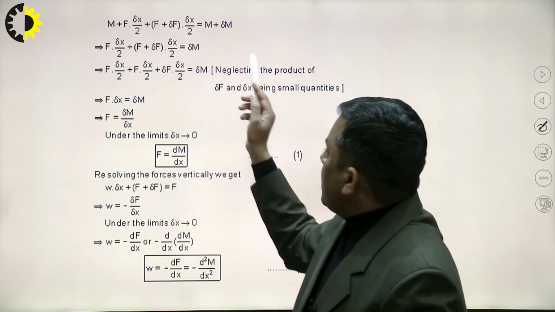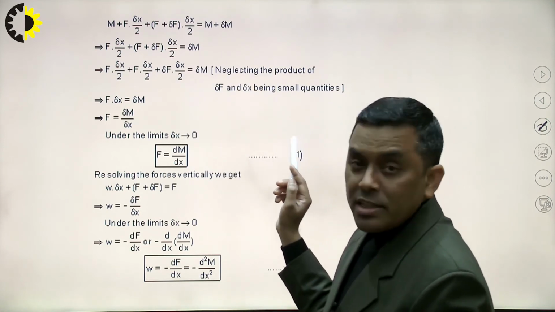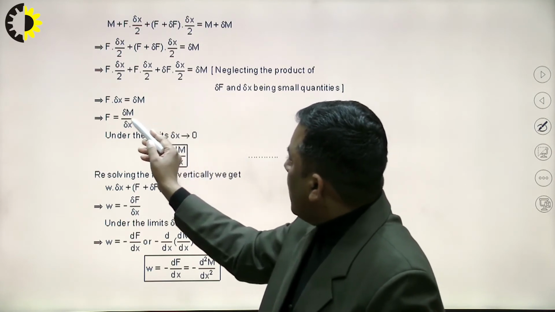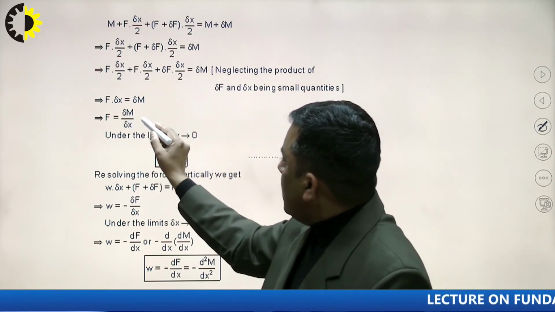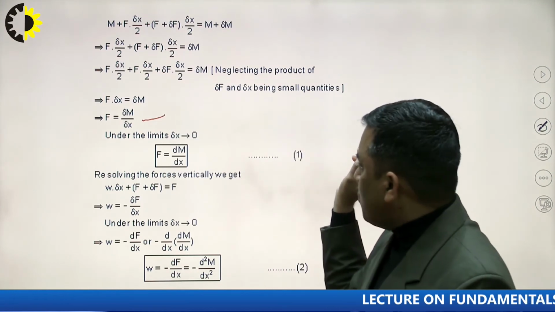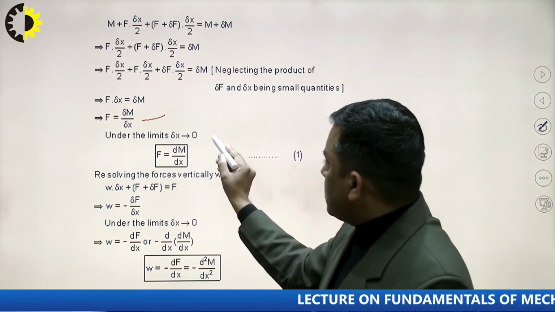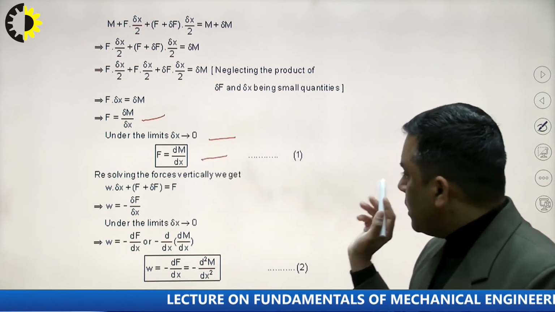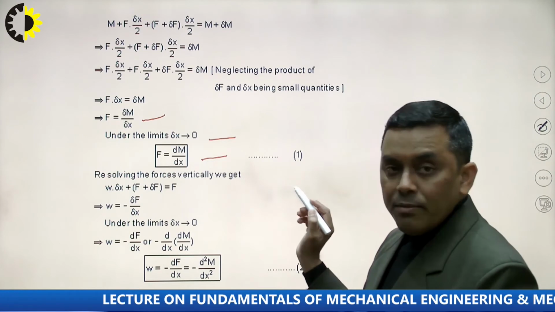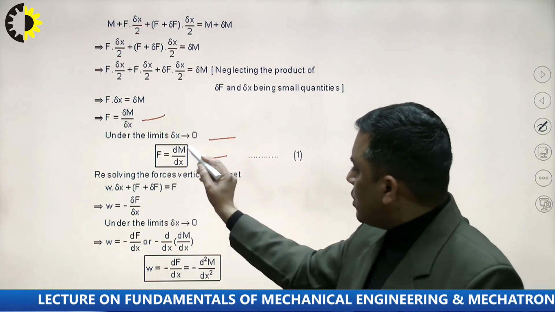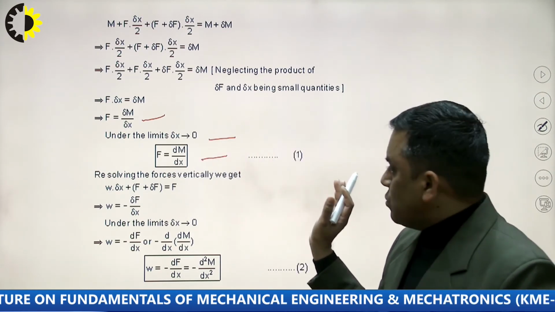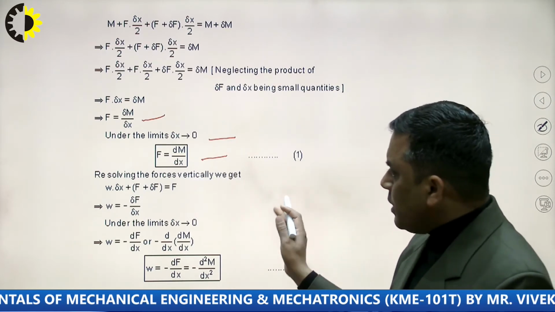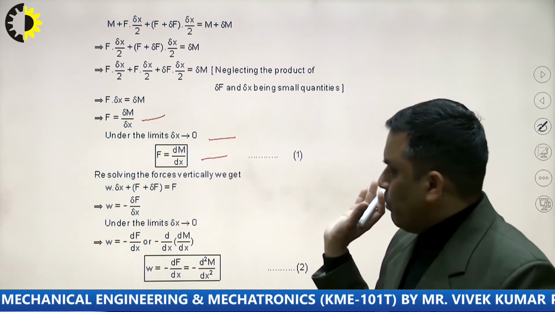By simplifying the equation and neglecting the smaller quantities, what are we getting? We are getting F equal to delta M over delta x. Under the limits, if delta x tends to 0, I can write F equal to dM over dx. F is what here? F is shear force. M is what here? M is the bending moment. So this is the relation. We can say there is a differential relation between shear force and bending moment.